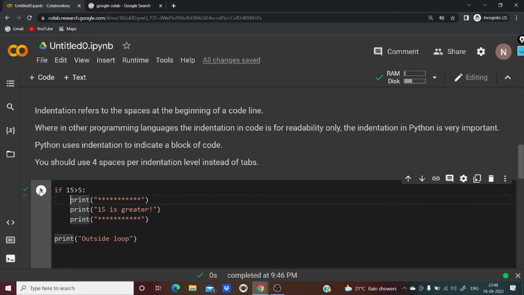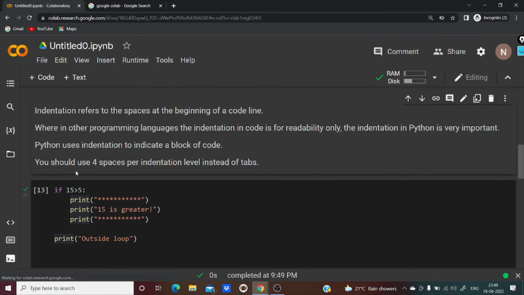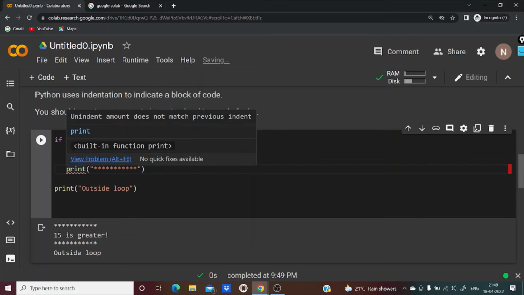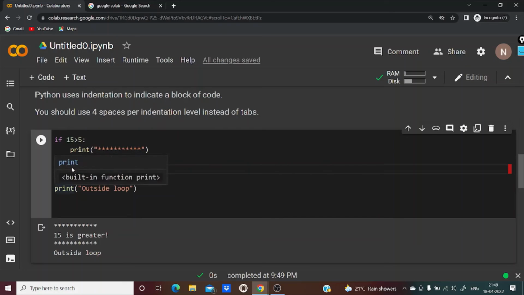Now let's run this. Okay, it is executed. Now this is not indented. Now it is indented, but it is not indented properly. It is not even outside the if block or inside the if block. It is somewhere in between. It's already showing us an error message, like the red color line. But let's see what happens. Let's run this.